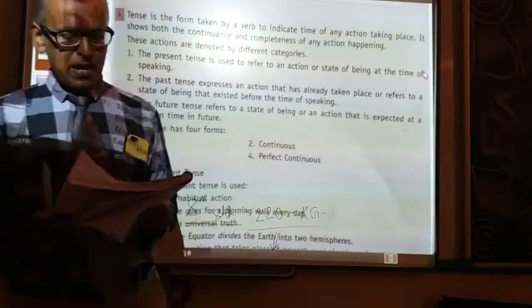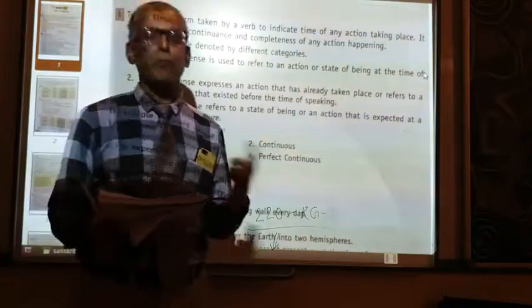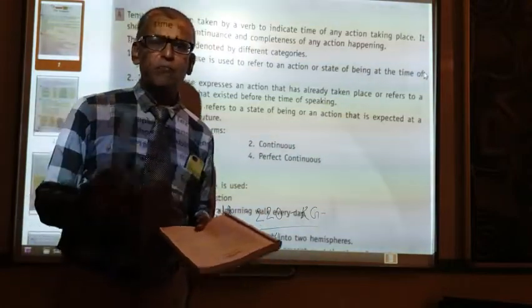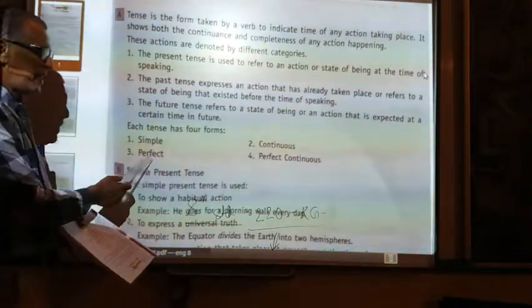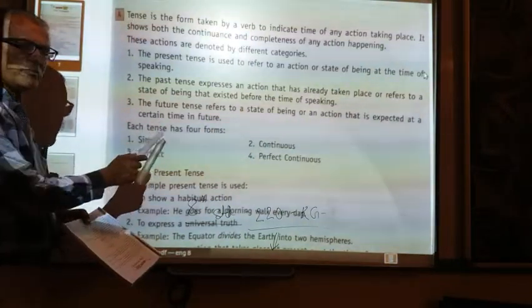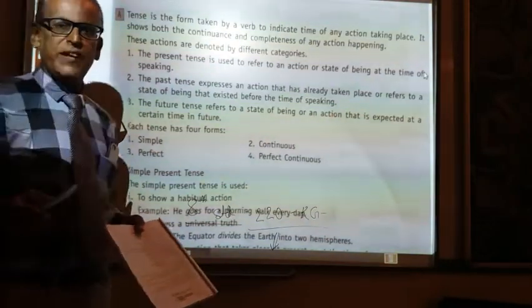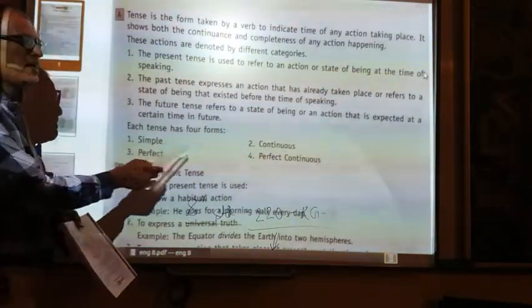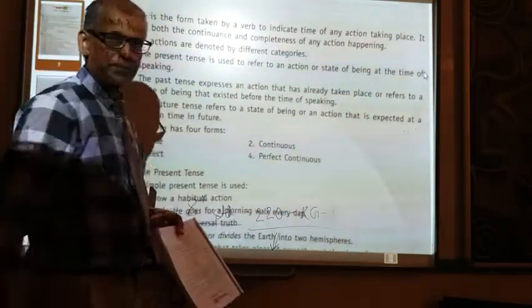Now we will see the forms or components of each tense. Each tense has four forms, namely simple, continuous, perfect and perfect continuous. Each tense means present tense, past tense or future tense. With reference to present tense: simple present, present continuous, present perfect, present perfect continuous.